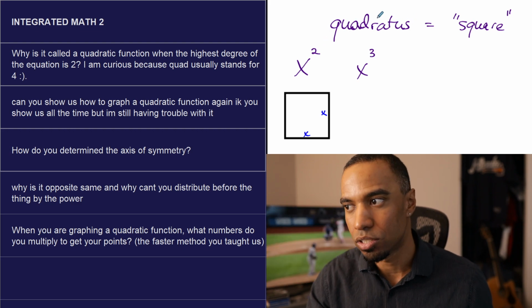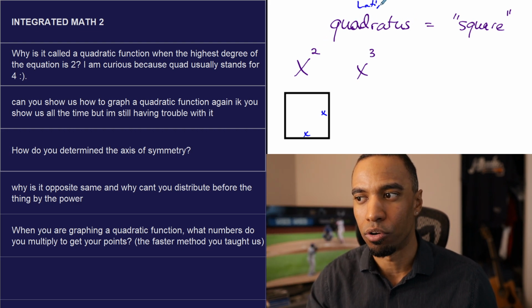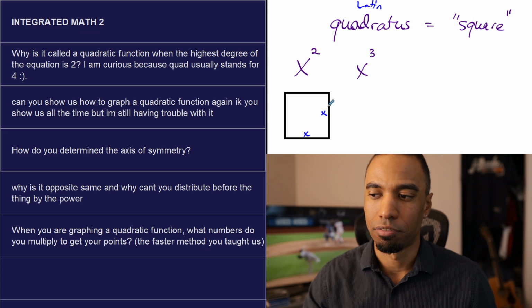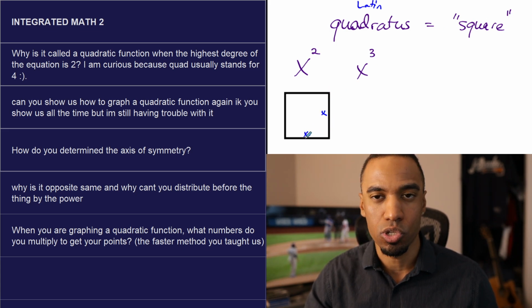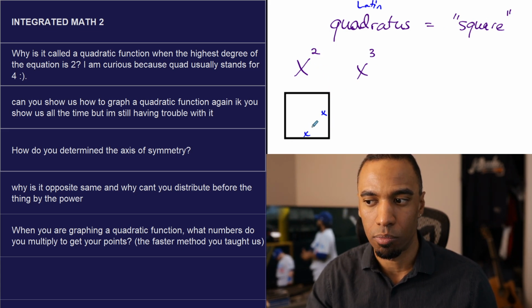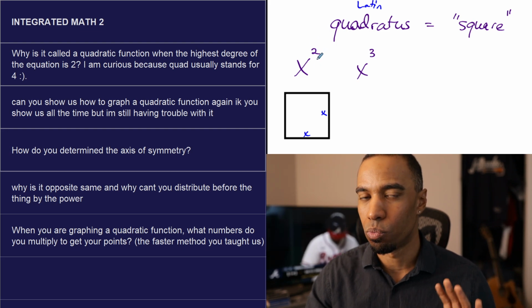So quadratus being Latin for square, and squares being represented to indicate square coverage when we multiply two things, it gives you square. That's the reason.